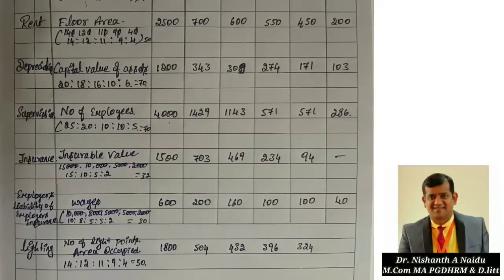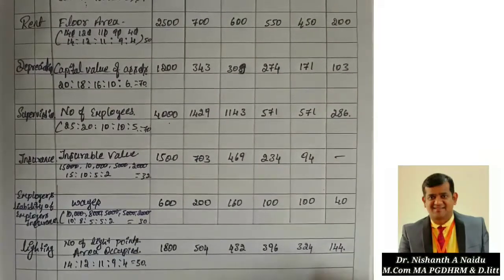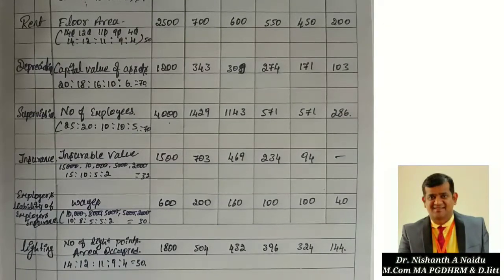Then the same way, 1800 into 4 divided by 50, 144. Okay. So now we are done with the apportionment clearly.